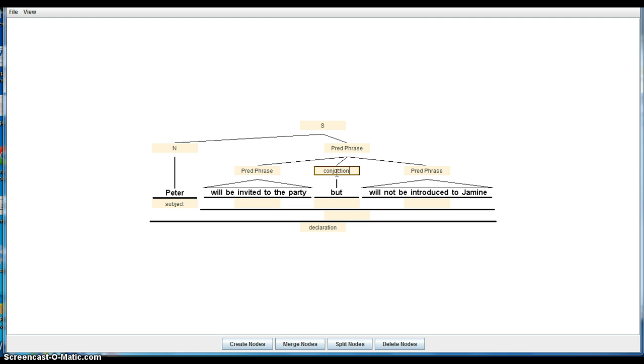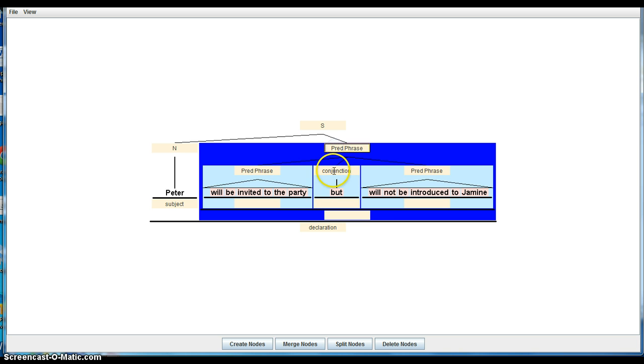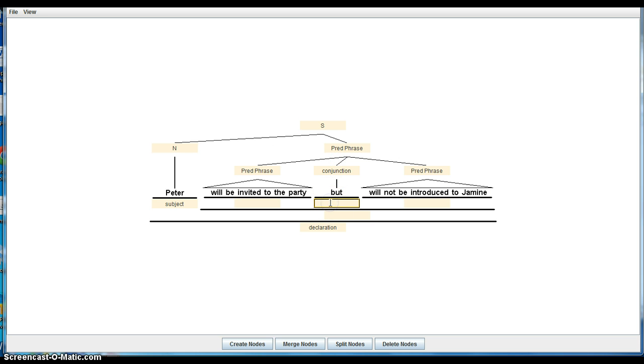That's the form of it. And the function, as we'll learn in Chapter 12, is coordinator.